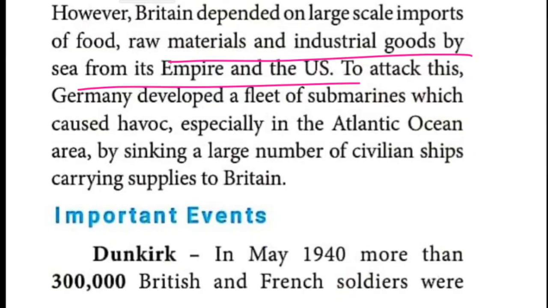What did Germany think in the sense to attack this? Germany developed a fleet of submarines in order to attack those supplies. The British people, the Royal Navy people, were getting food as well as ammunition, bombs, raw materials and industrial goods, everything from the United States of America as well as from their mother country. Germany was thinking, if we attack that ship, we can solve this problem. We can bring Britain under our control, like that it thought.